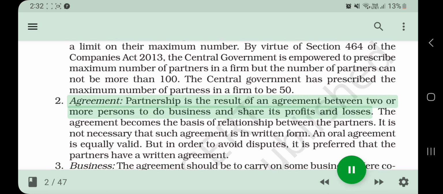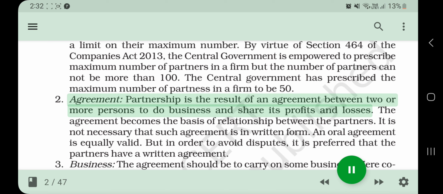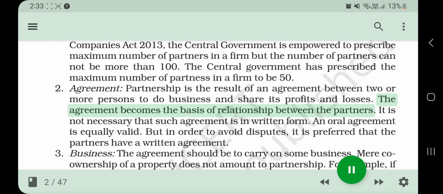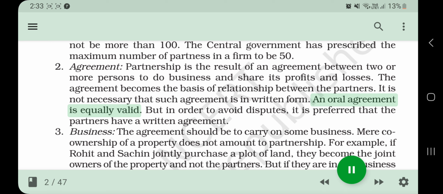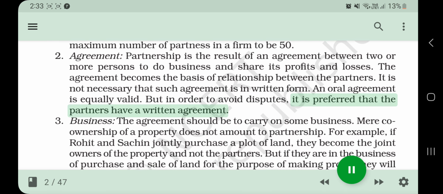2. Agreement. Partnership is the result of an agreement between two or more persons to do business and share its profits and losses. The agreement becomes the basis of relationship between the partners. It is not necessary that such agreement is in written form. An oral agreement is equally valid. But in order to avoid disputes, it is preferred that the partners have a written agreement.